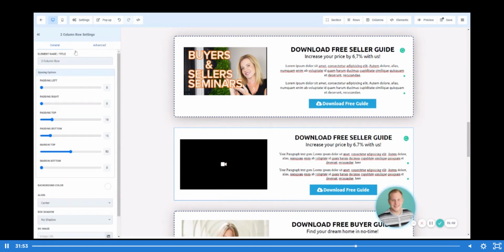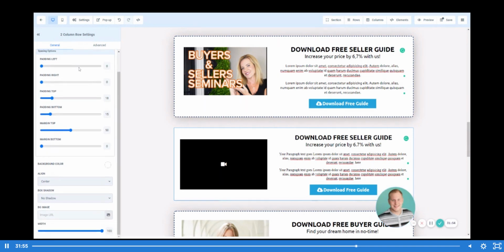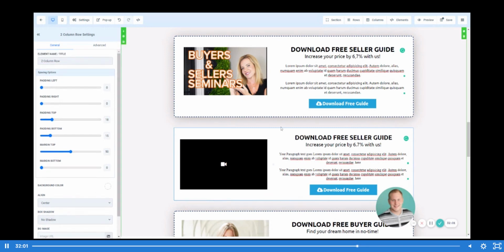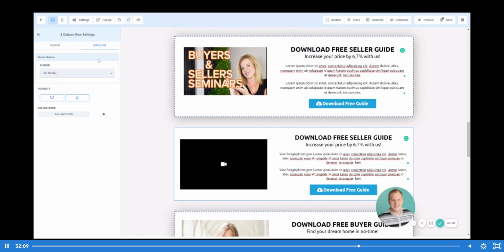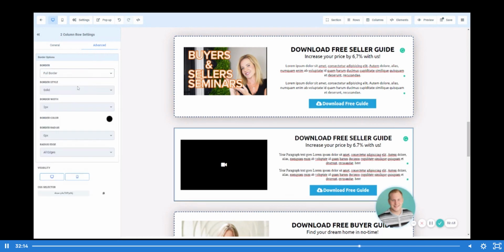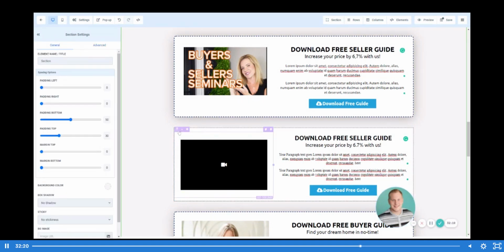Right, so if we go ahead and go into general, and let's go ahead and scroll down. Oh, I believe I lost my spot here. So we're going to click here into these boxes, and let's go into advanced. So the first thing I'm going to do is I'm going to add this full border all the way around, and I'm going to do a solid border that is dash. All right, so you can see that this is getting really close to the border that we have above.